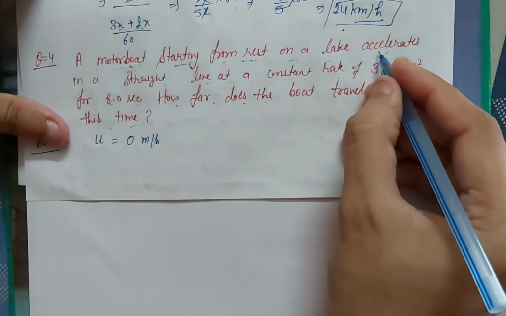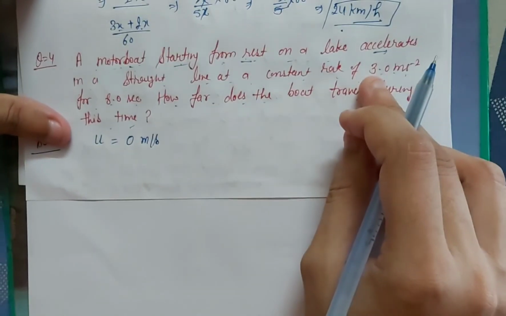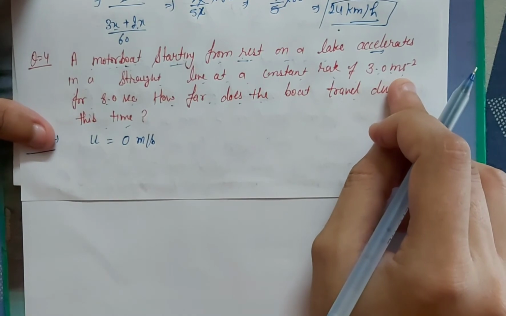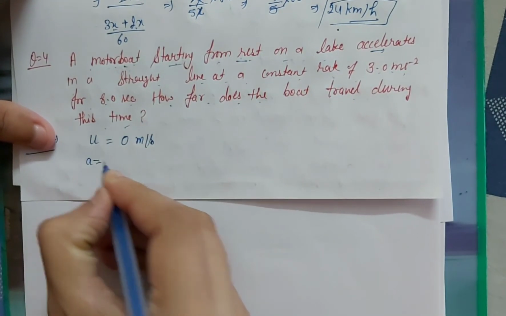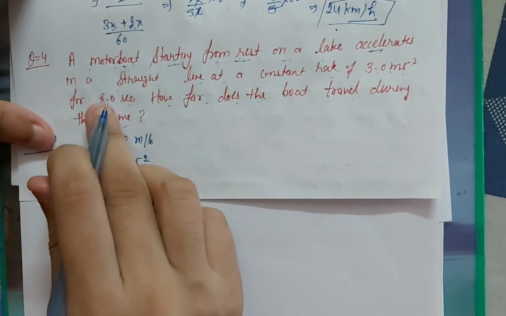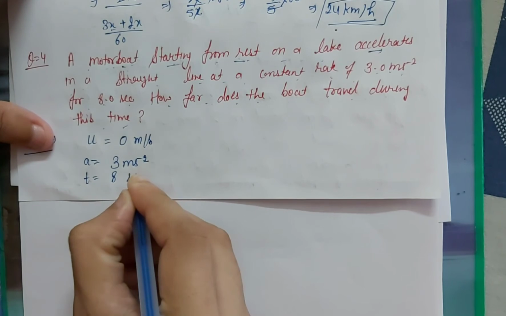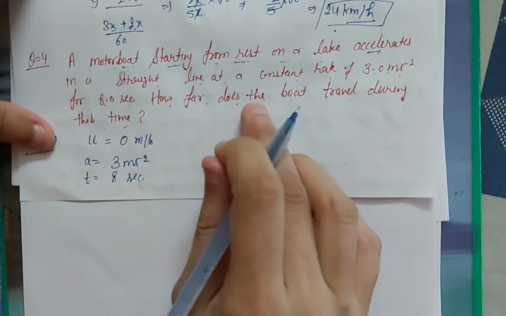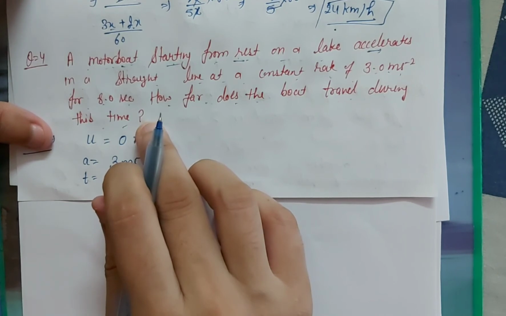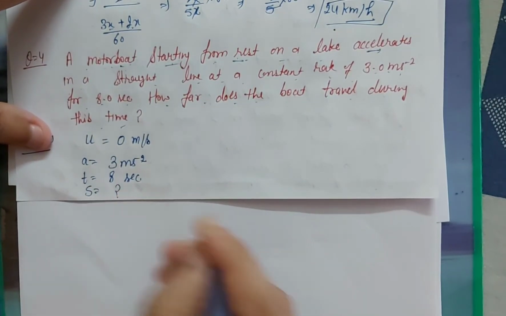After that they said that accelerate in a straight line at the rate of 3 meter per second square, that means acceleration value is given 3 meter per second square for 8 second. Time is given 8 second. How far does the boat travel during this time? So we have to find out the distance. So S value we have to find out.